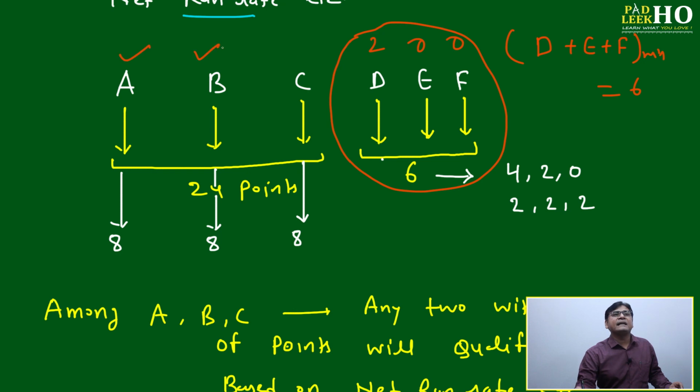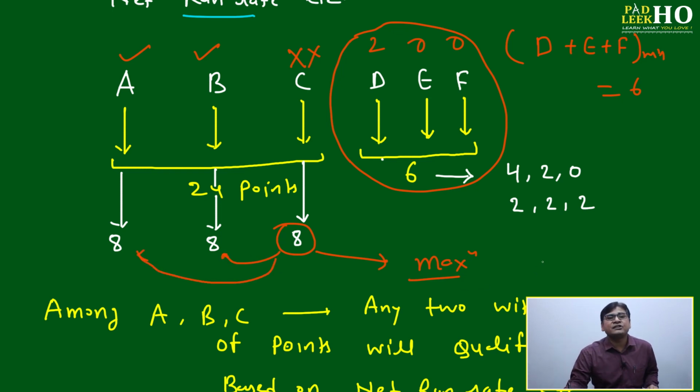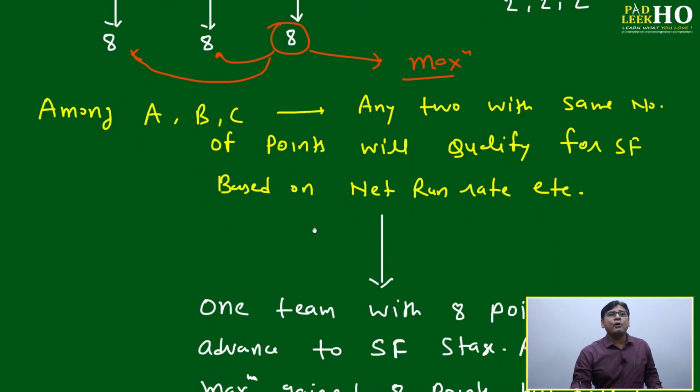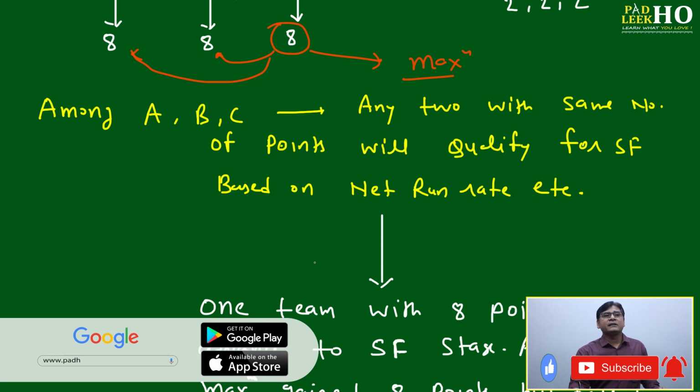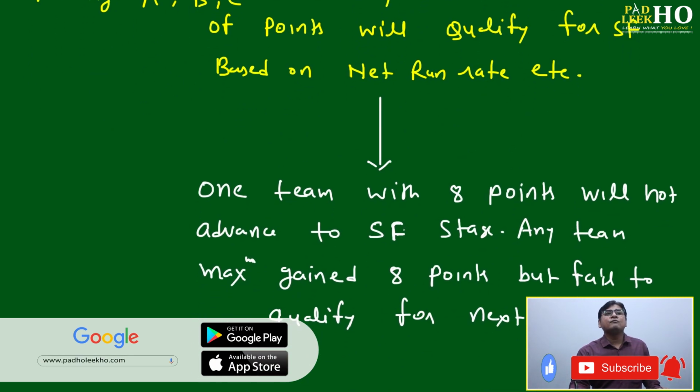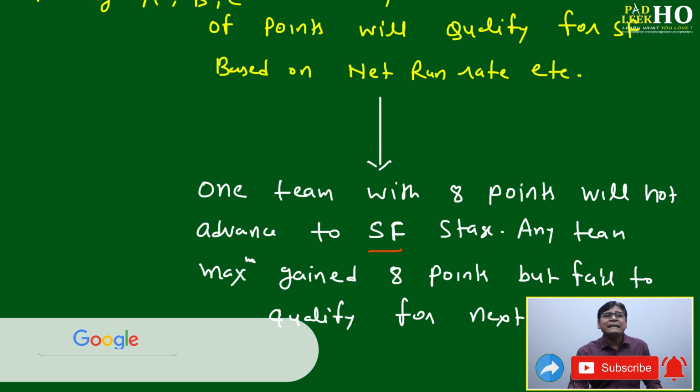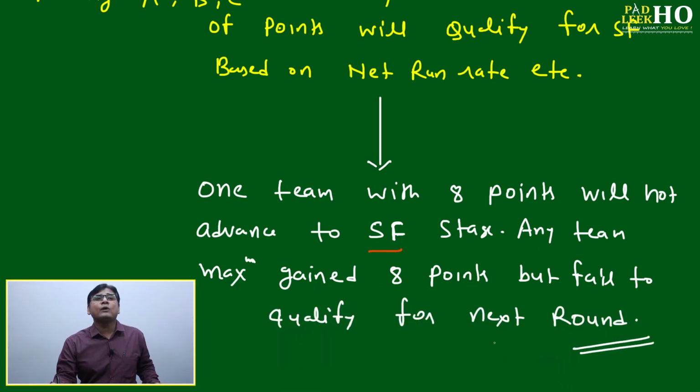Here A and B have been selected but C has not been selected. A and B have 8 points, but C also has 8 points. This is your maximum points. You gained the maximum points, the best possibility to reach the semi-final, but the other teams with the same points have qualified and you have not qualified for the next round. This is called maximum points gained but fails to advance to the next level. Here, any 2 of A, B, C with the same number of points will qualify for the semi-final based on net run rate, etc. One team with 8 points will not advance to the semi-final stage. Any team gained maximum 8 points but fails to qualify for the next round.